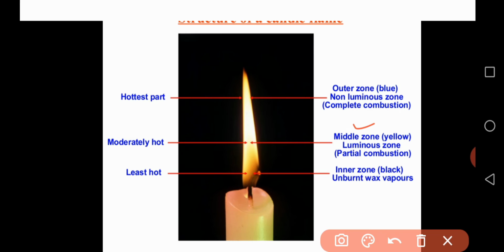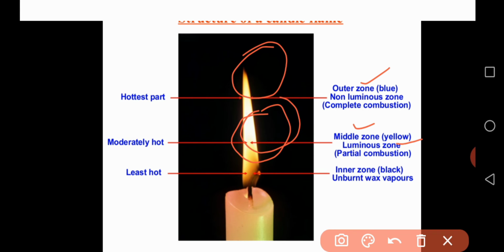Next, coming to another zone, the middle zone. In the middle zone, partial combustion of the fuel takes place. In the outer zone, complete combustion of the fuel takes place. What about the middle zone? Partial combustion of the fuel takes place, and the color of the flame here is yellow. This part is what we call the middle zone. This one is the outer zone, with blue color. The middle zone color is yellow, partial combustion of the fuel takes place, and it is a moderately hot part of the flame. The outer zone is the hottest part of the flame. What about the middle zone? It is moderate compared to the outer zone.